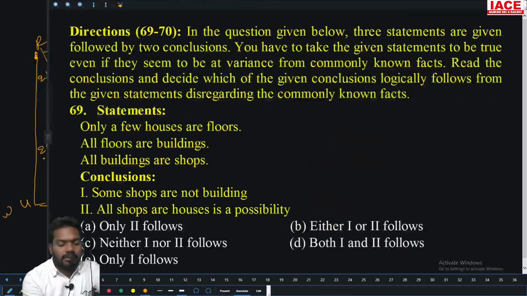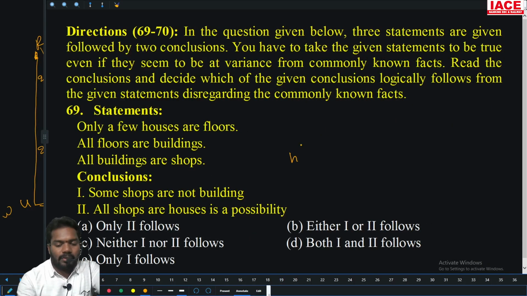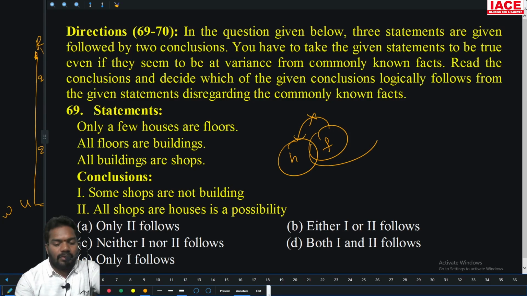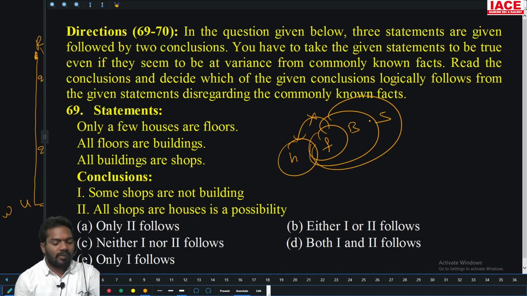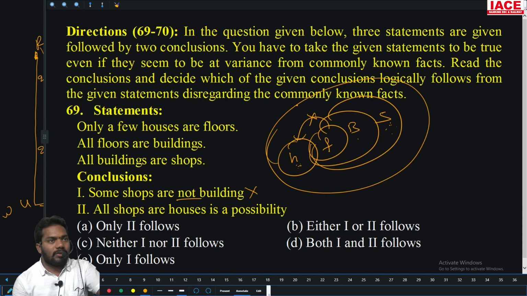Syllogism questions 69 to 70. Only few houses are floors. Some houses are not floors. All floors are buildings. All buildings are shops. Then some shops are not buildings does not follow, since they are all positive and it is a negative conclusion. Next, all shops are houses is a possibility. This is shop, this is house. There is no restriction for house, so yes, it is a possibility. Option A, only 2 follows.